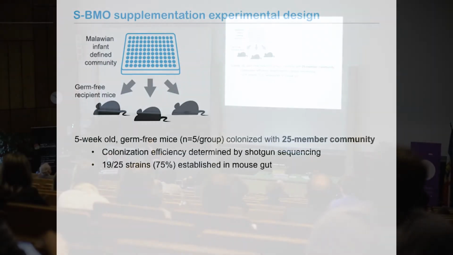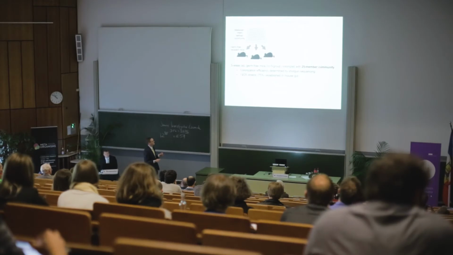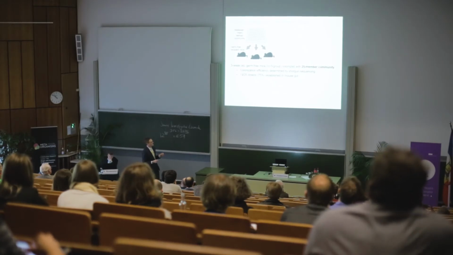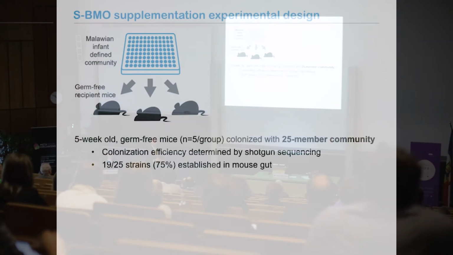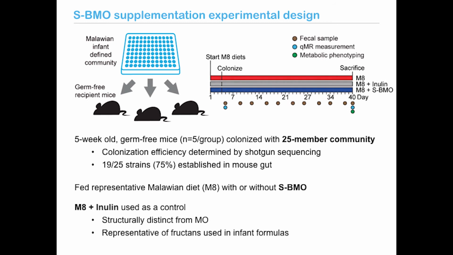So the experimental design follows something similar to what I told you about with my work with Laura, wherein groups of 5-week-old actively growing germ-free mice were colonized with a 25-member community from an unhealthy Malawian infant. I determined the colonization efficiency by shotgun sequencing and found that about 75% of the strains effectively established in the mouse gut. And these mice were then fed the Malawi 8 diet with or without the addition of SBMO over a period of 5 weeks.